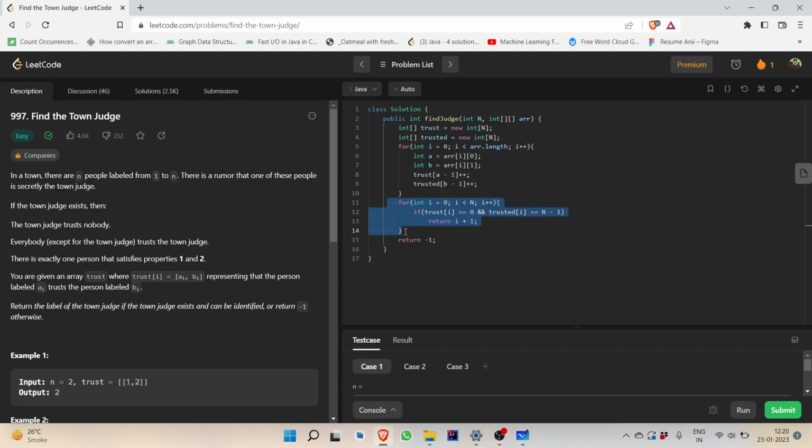Now we will simply iterate through the loop and see if there is a person who trusts nobody and everybody except that person trusts that person. That will be our town judge, because the town judge trusts nobody. That means the trust value will be equal to 0, and everybody except the town judge will trust the town judge. So trusted, the number of people who trust the town judge, will be equal to n minus 1. That's why that index will be the town judge. So let's see it on the whiteboard.